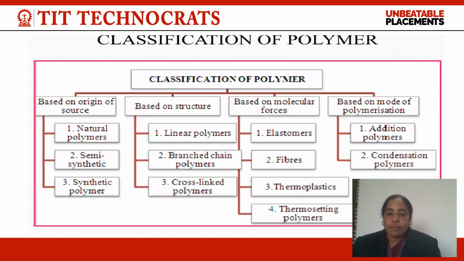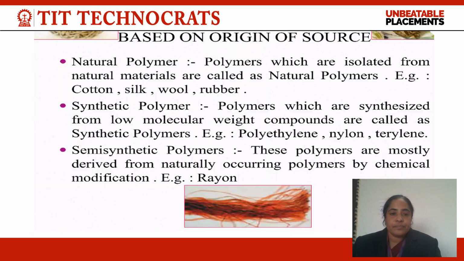Linear polymers have higher stability and greater strength as compared to the branched and cross-linked. Cross-linked polymers are three-dimensional polymers, and they are basically rigid and hard in nature. On the basis of molecular forces, the polymers are categorized into four basic products: elastomers, fibers, thermoplastics, and thermosetting. On the basis of mode of polymerization, the polymers are classified into two forms: addition polymer and condensation polymer.